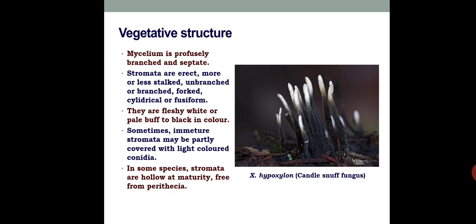Then in some species, stromata are hollow at maturity, free from perithecia. Here the fruiting bodies are called a perithecium, and the previous type we studied, that is Penicillium, we saw the fruiting bodies are completely closed and it is called a cleistothecium. Here it is flask shaped, so it is called perithecia, or perithecium singular.